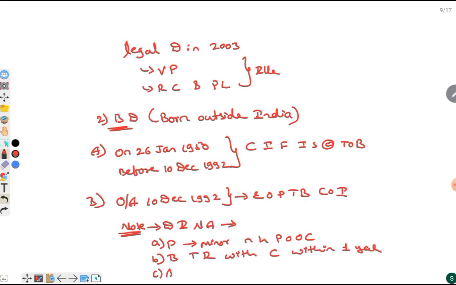After 1 year, the minor can become citizenship only through permission of central government. Hence the descent is not automatic. There is a procedure which there needs to be followed.